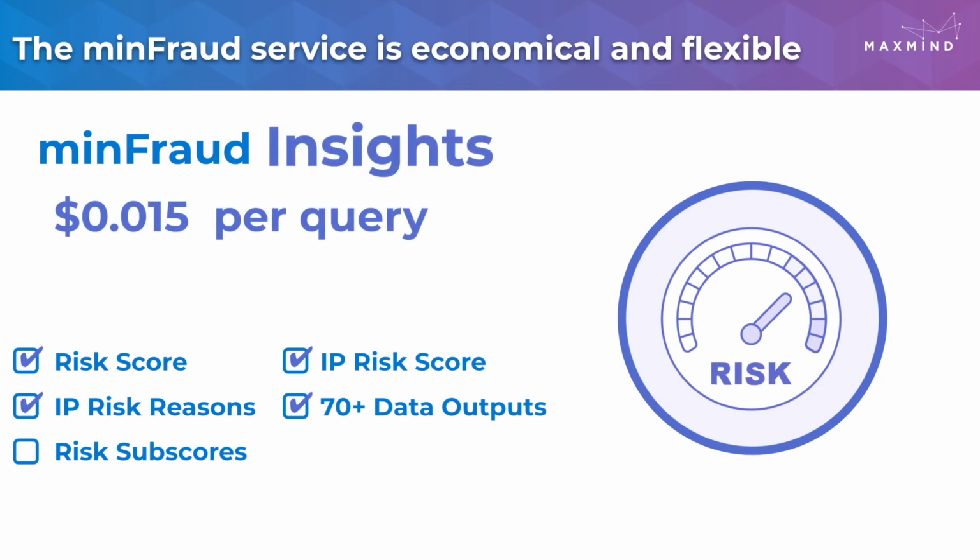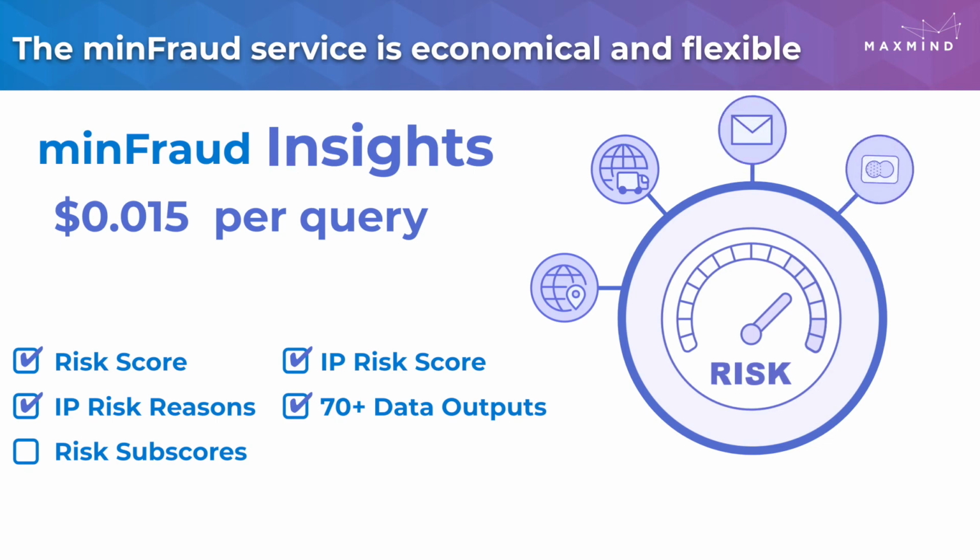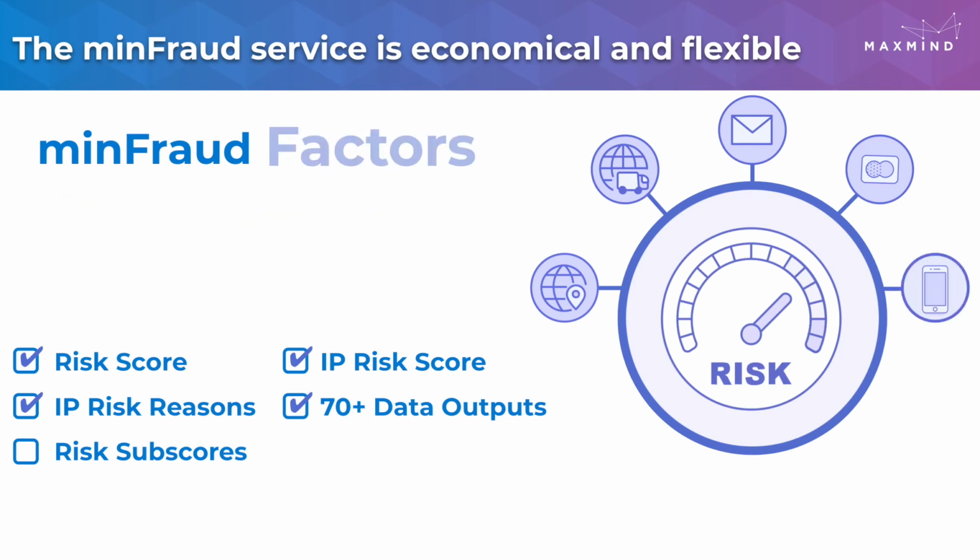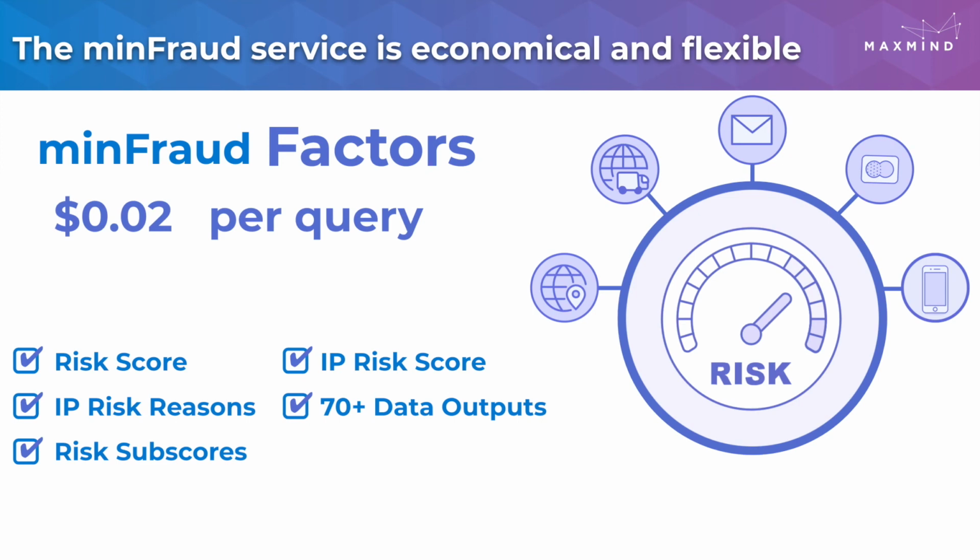When you want additional data points to do manual review or additional risk modeling, we offer MinFraud Insights. MinFraud Insights offers you all of our GeoIP information for each transaction, including geolocation down to the postal code level, user type data, email checks, financial institution checks, a flag if the user is coming from an anonymizing proxy, and device intelligence. Our MinFraud Factors offering takes it one step further.